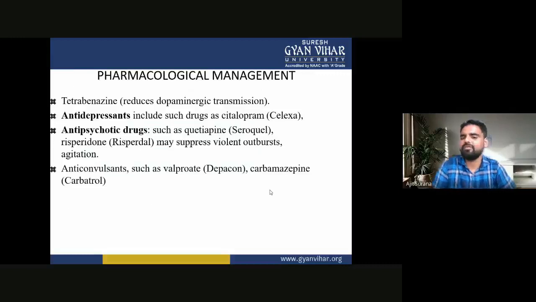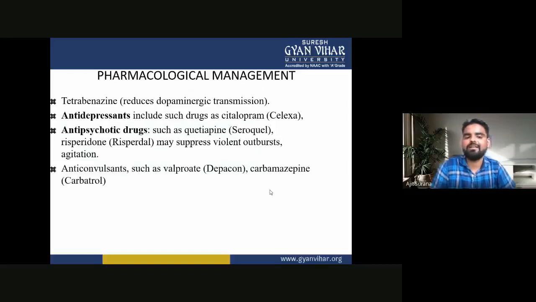Now, the pharmacological management of Huntington disease. First, tetrabenazine reduces dopaminergic transmission. Second are the antidepressants, which include such drugs as citalopram, like Celexa.